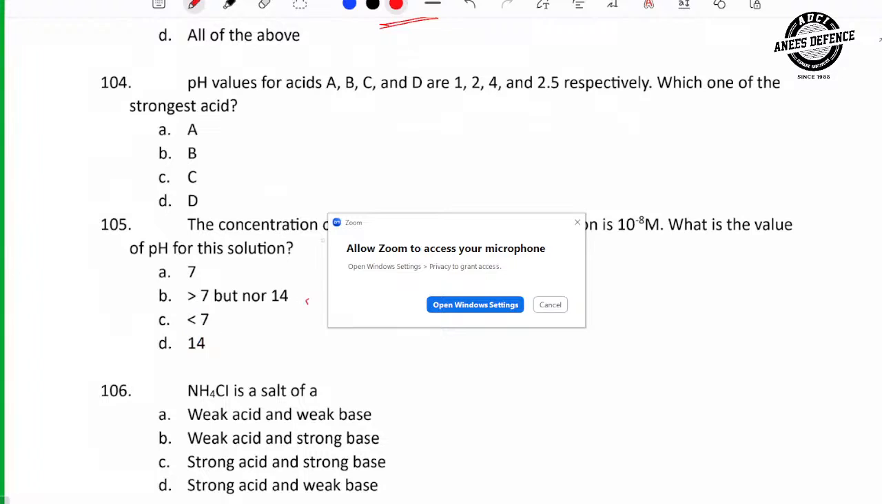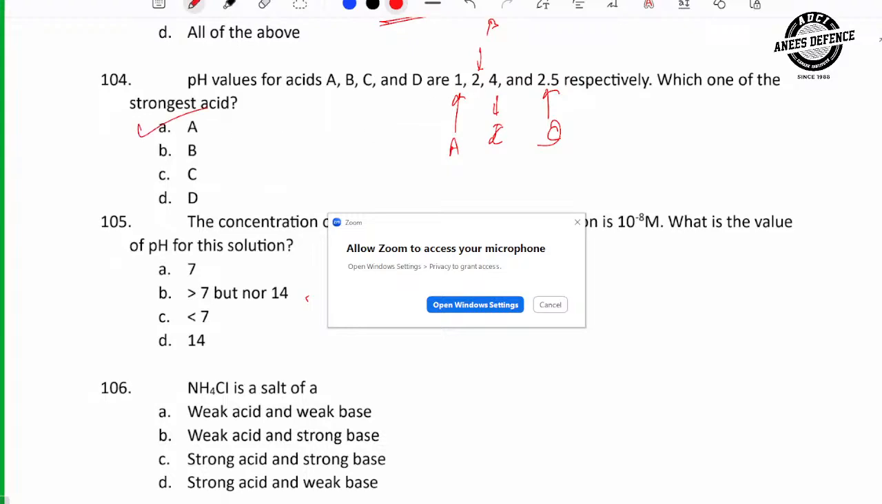The pH value of this is A's value. This is B's value. This is C's value. This is D's value. What are they asking for? Which one is the strongest acid? Low pH. A.